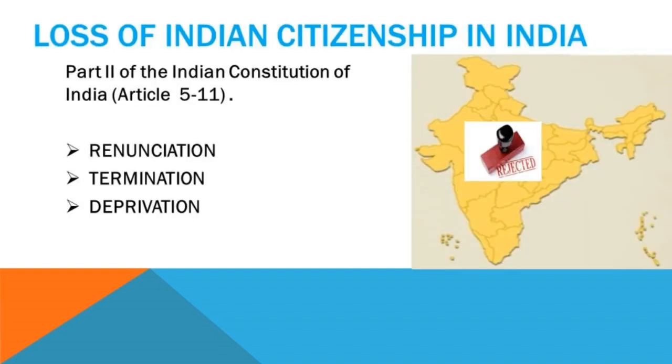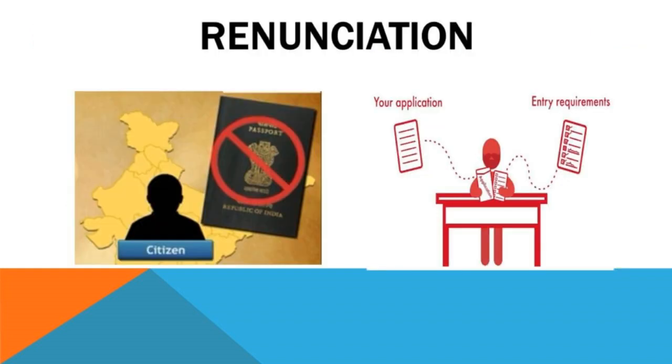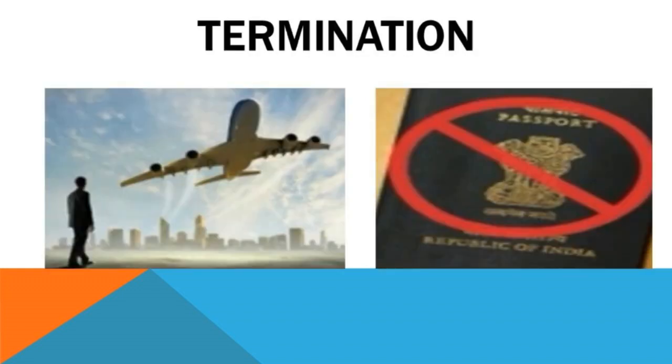Loss of Indian citizenship. Part 2 of the Constitution of India, Articles 5 to 11, prescribes three ways of losing citizenship. First one is renunciation, second termination and third one is deprivation. Renunciation. An Indian who renounces his or her citizenship by submitting an application to the concerned authority loses his or her citizenship.